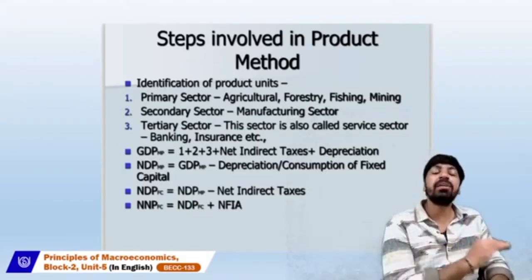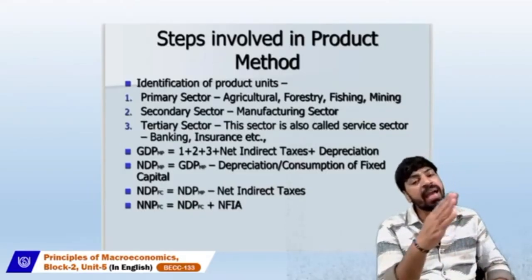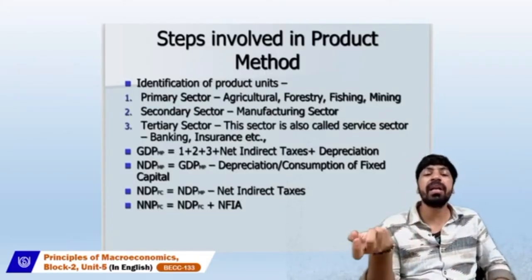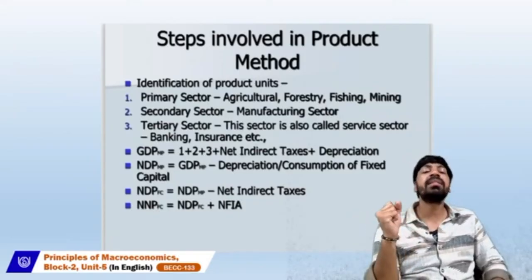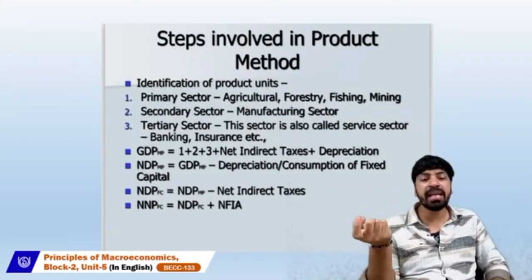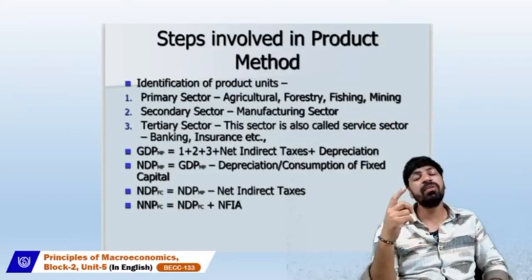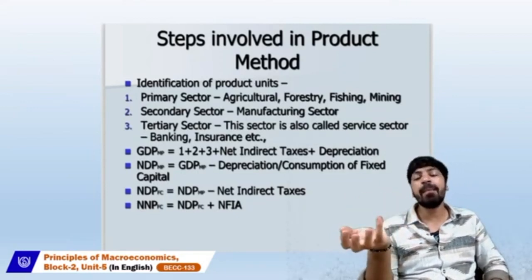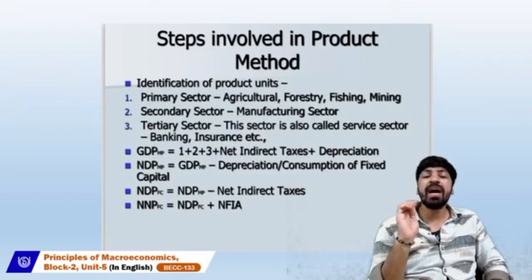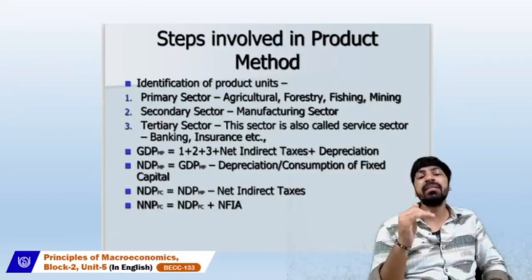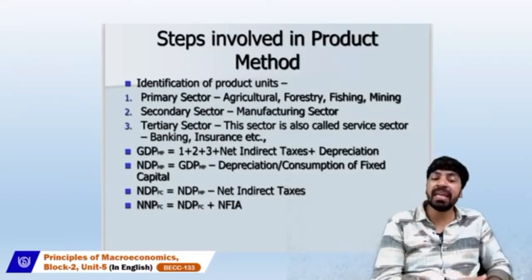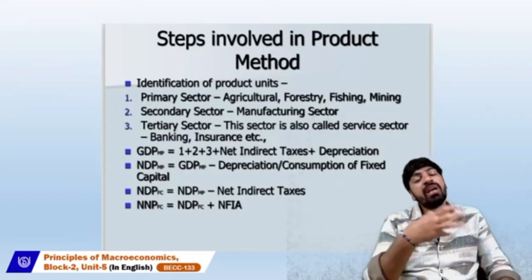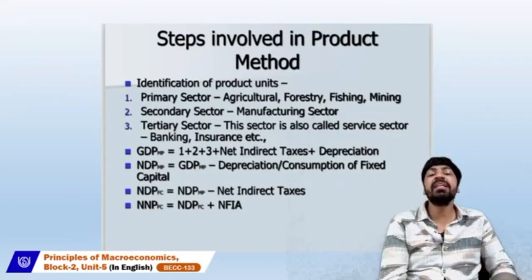Once you calculate the gross domestic product at market price, the third step is to calculate NDP-MP. When we talk about net domestic product at market price, we consider gross domestic product at market price, and when we go from gross to net, we have to deduct depreciation or consumption of fixed capital. Once you calculate the NDP-MP, the next step is to calculate the NDP-FC. Obviously, to calculate the NDP-FC, you require the NDP-MP.